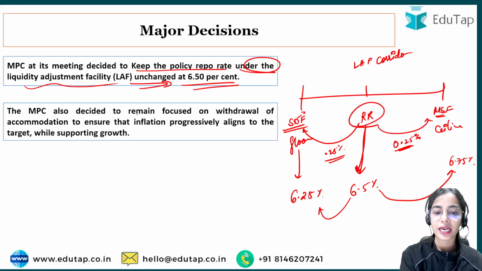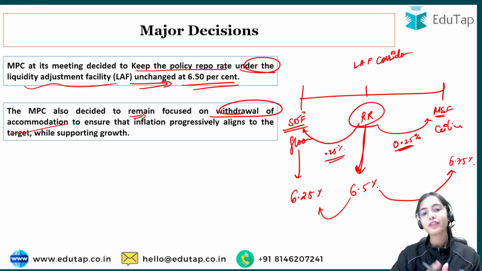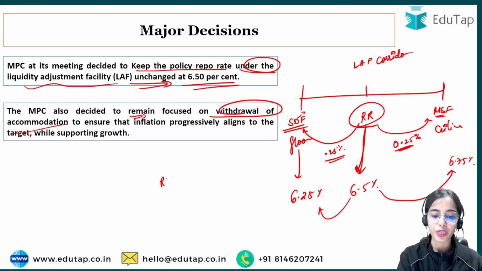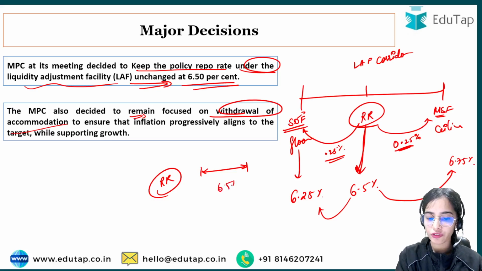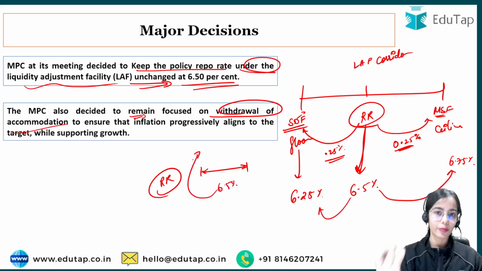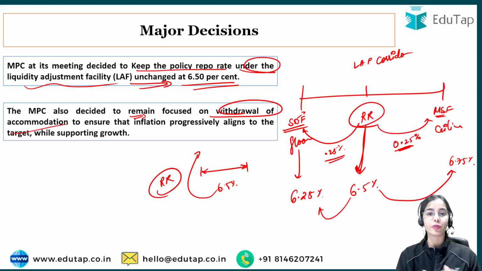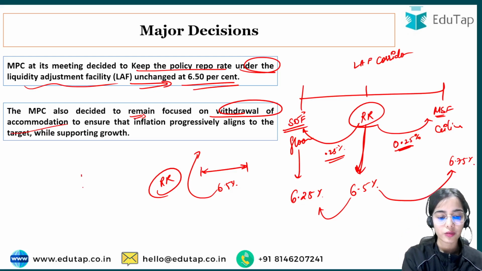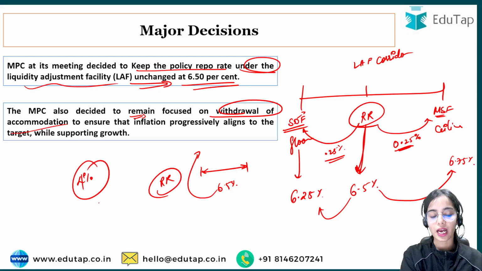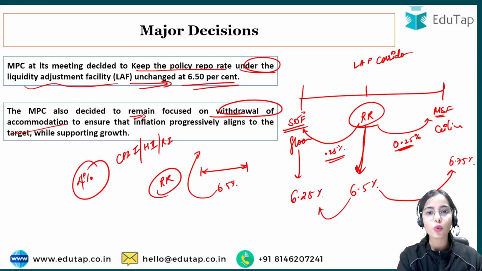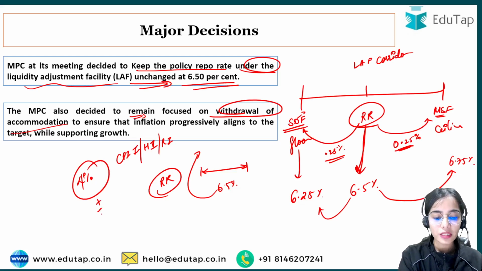The MPC also decided to remain focused on withdrawal of accommodation. Withdrawal of accommodation means that in the future the RBI is going to keep the repo rate constant at the high percentage, that is 6.5%, or RBI can increase the repo rate. RBI is not thinking of decreasing the repo rate right now, because we have to target the inflation that is around 4%. Our CPI inflation, our consumer price index inflation, our headline inflation, or we can say the retail inflation, should be around 4%. That is the target, plus minus 2%.